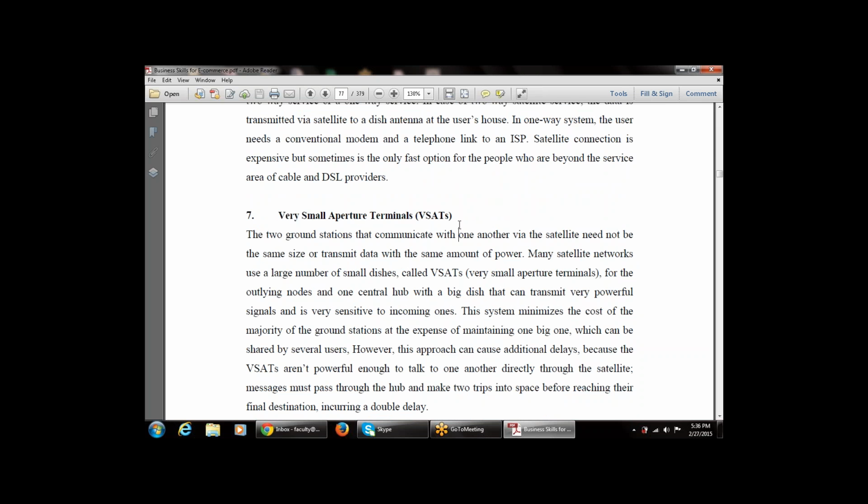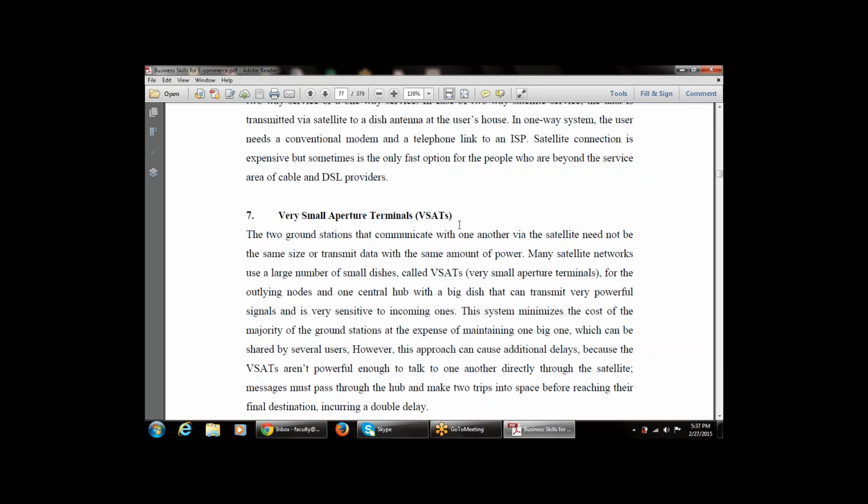The two ground stations that communicate with one another via satellite need not be the same size or transmit data with the same amount of power. So if there are two stations that can communicate with each other via satellite, there is no requirement that they be of the same size or transmit data with the same amount of power.